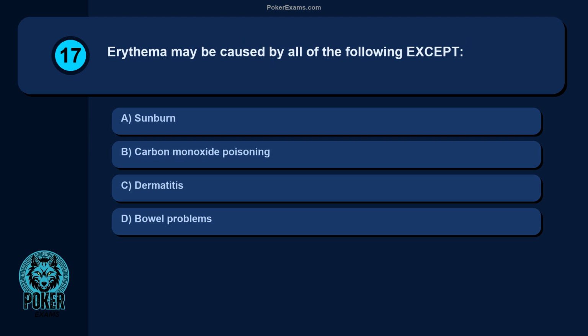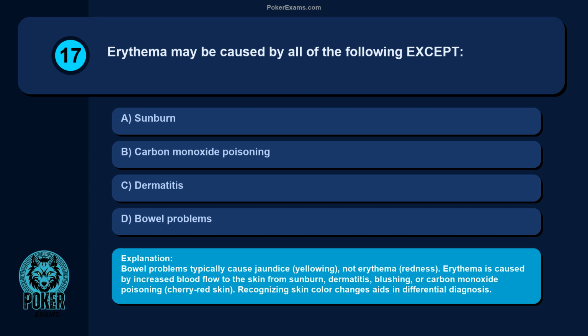Question 17. Erythema may be caused by all of the following except sunburn, carbon monoxide poisoning, dermatitis, bowel problems. Bowel problems typically cause jaundice, yellowing, not erythema, redness. Erythema is caused by increased blood flow to the skin from sunburn, dermatitis, blushing, or carbon monoxide poisoning, cherry red skin. Recognizing skin color changes aids in differential diagnosis.